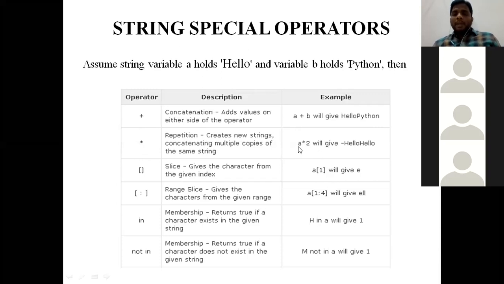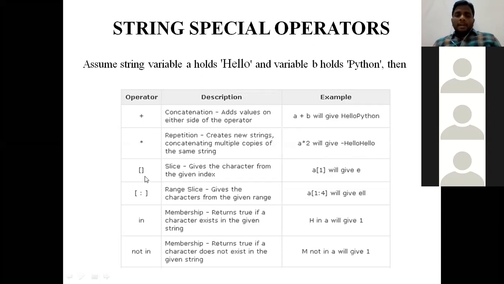So a asterisk 2: the value of a is hello, and it needs to be repeated 2 times. So hello hello. If I mention asterisk 3, hello will be printed 3 times. If I mention b asterisk 2, b is the variable holding the value Python, so Python will be repeated 2 times. Clear? That is the repetition operator, and the first one is the concatenation operator.